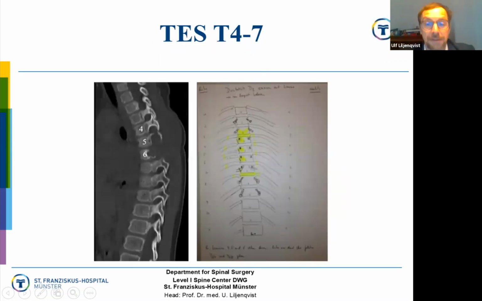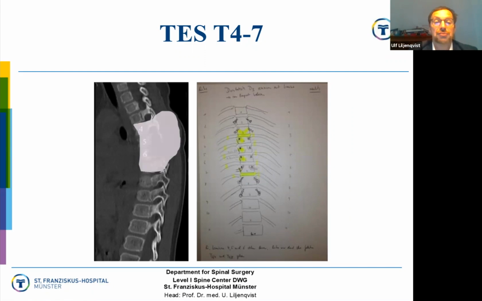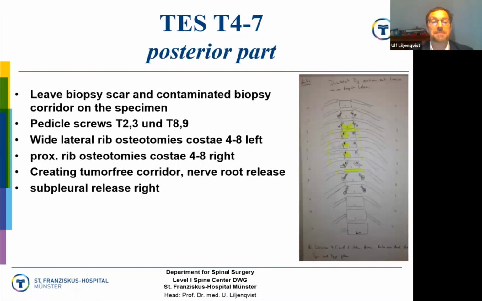So this is the planning, and I just recommend doing a very thorough surgical planning preoperatively. And I like to do this drawing and take it into the OR, put it on the wall, just to make sure we're doing the right thing. And this is a total en bloc specimen T4 to T7, and this is the planned resected specimen. What we do is we leave the biopsy scar and biopsy tract on the specimen.